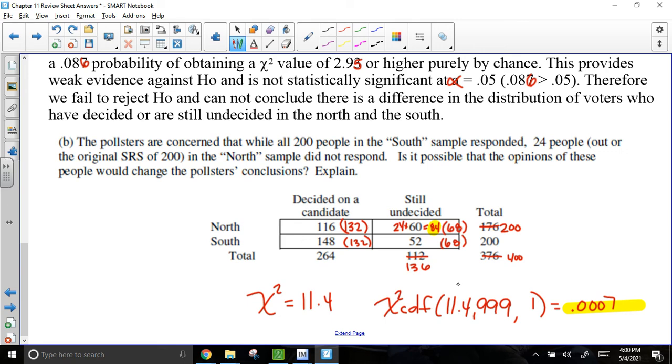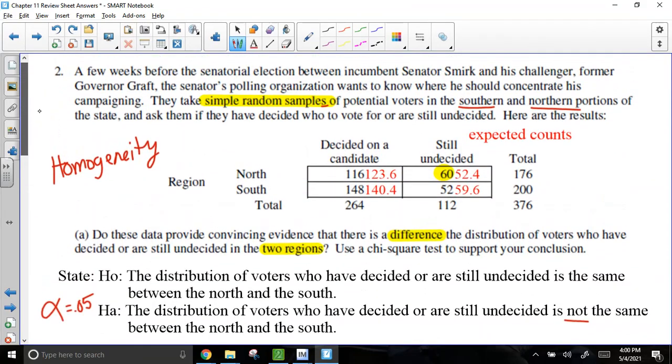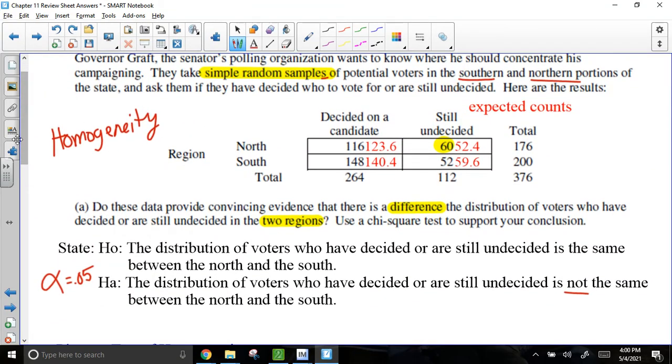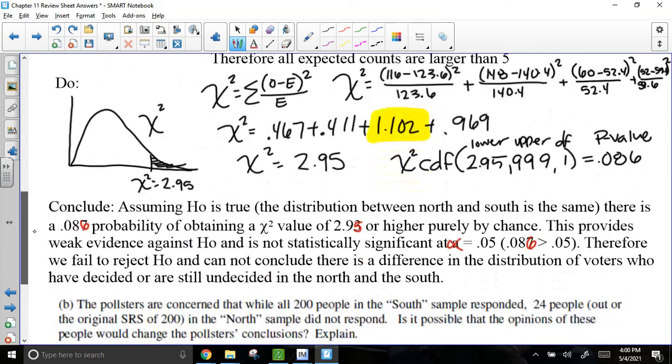Again, this area is not a huge thing to worry about. I really just want you guys to focus on, do you know how to do the general chi-squared test? Did you figure out that it's homogeneity? Do you know how to do all these calculations? I feel like this bottom part is a bonus.